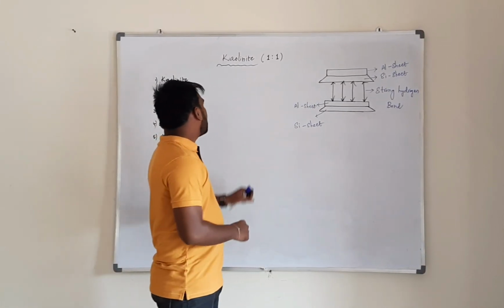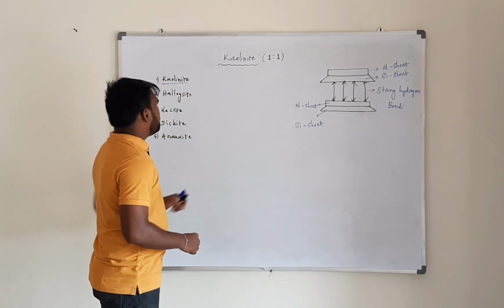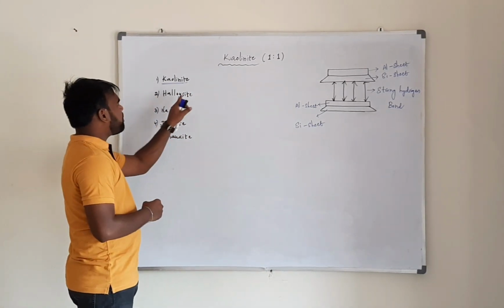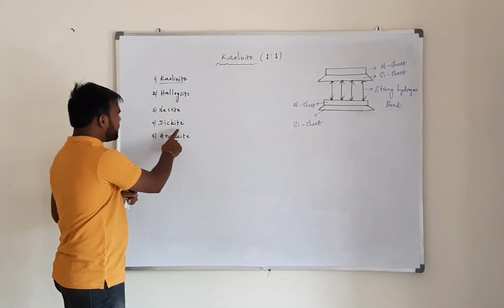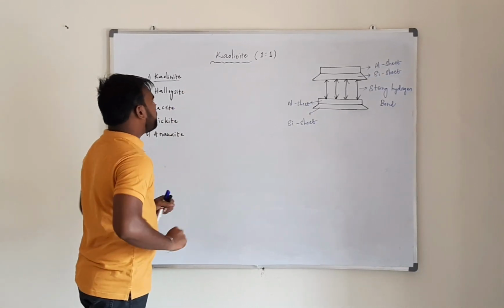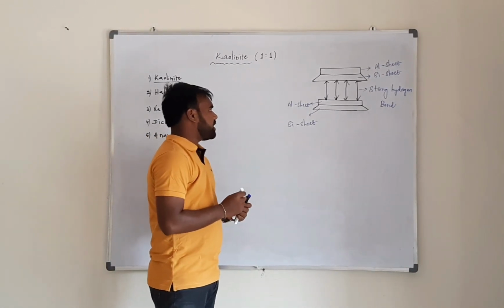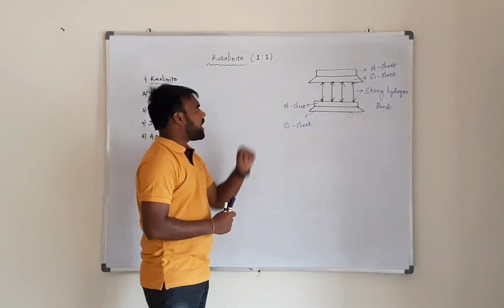As we know, kaolinite belongs to the 1:1 type of clay mineral. Besides kaolinite, examples of 1:1 type clay minerals are halloysite, nacrite, dickite and anauxite. These all belong to the 1:1 type of clay minerals. Now I am going to discuss the structure of kaolinite.